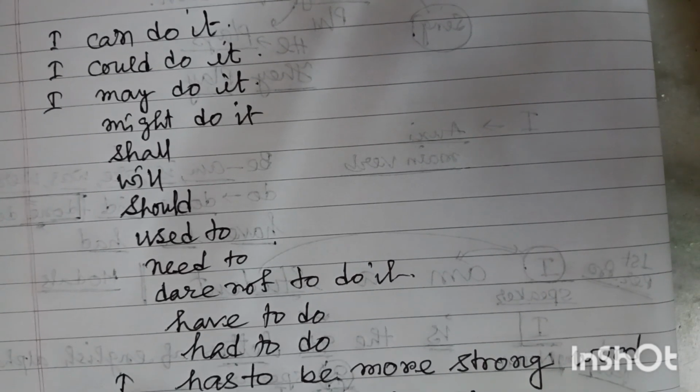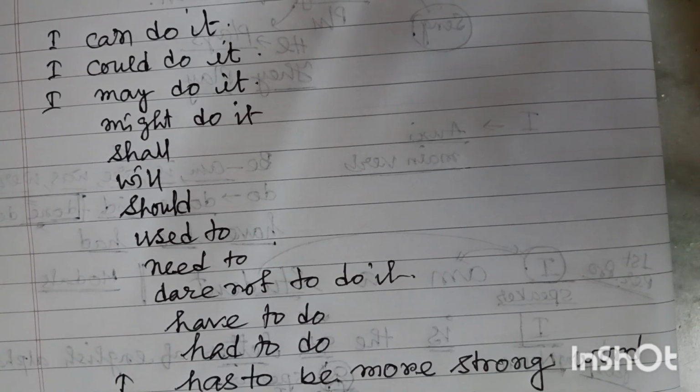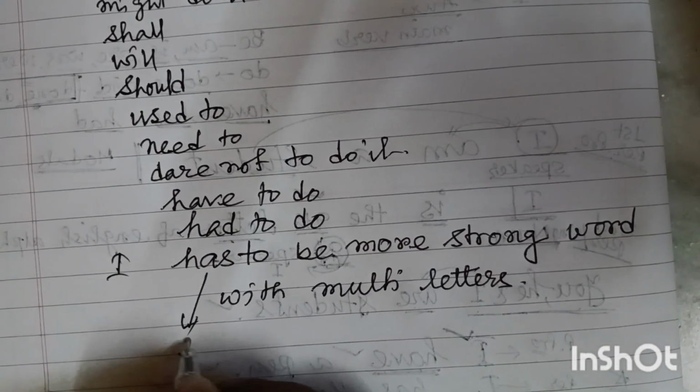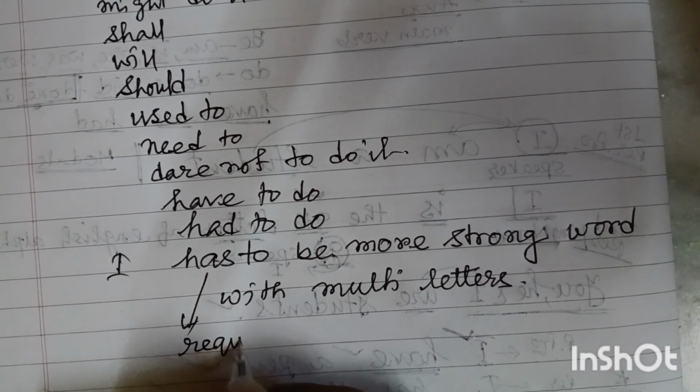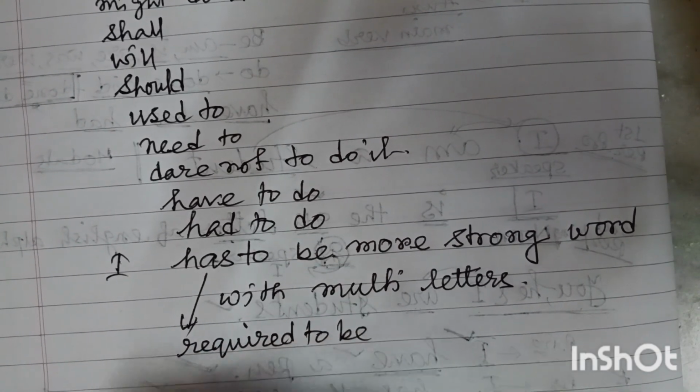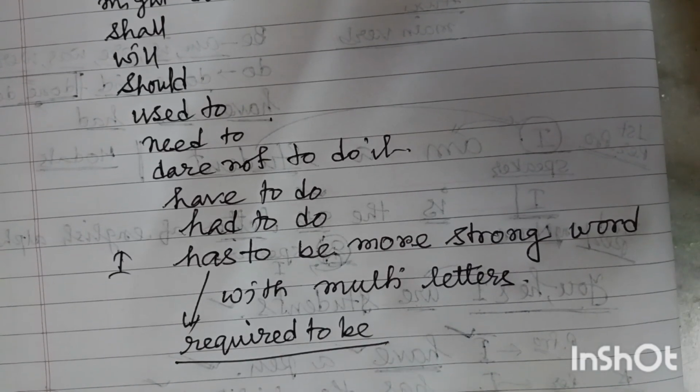Friends, let's look at this. Here has to, have to, these basically refer to required to be. Required to be. In this sense, we use have to, has to.